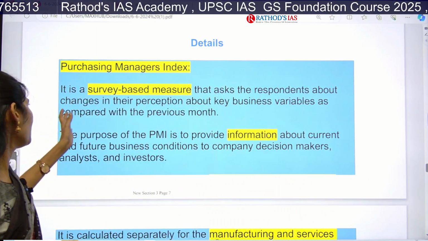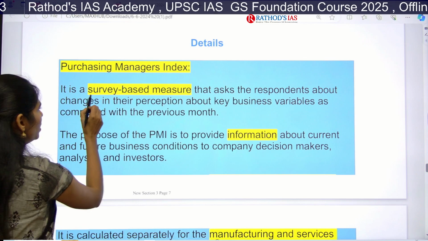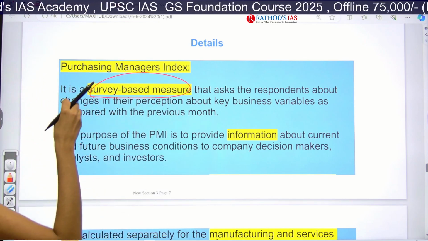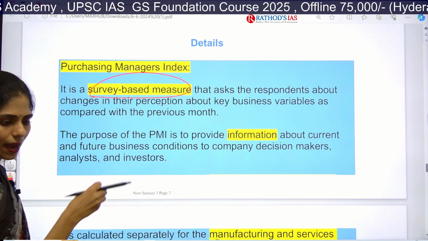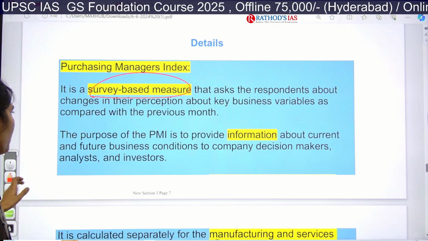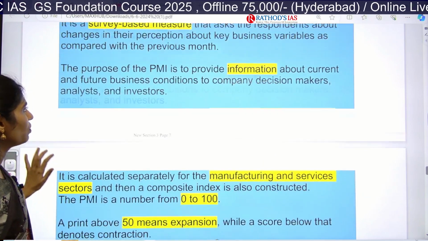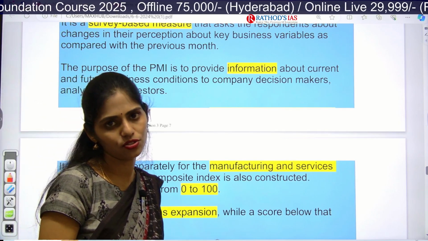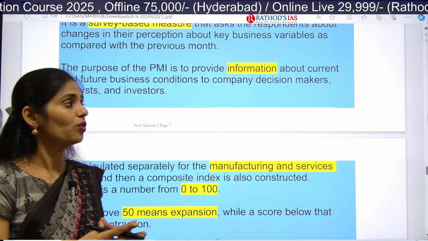So here this PMI is a survey-based measure. In this survey, they ask the respondents what changes have happened and how their business is doing. So it is just a survey-based thing. Why are they coming up with PMI? To provide information about the current condition of our industries, our manufacturing sector, and how they are working.